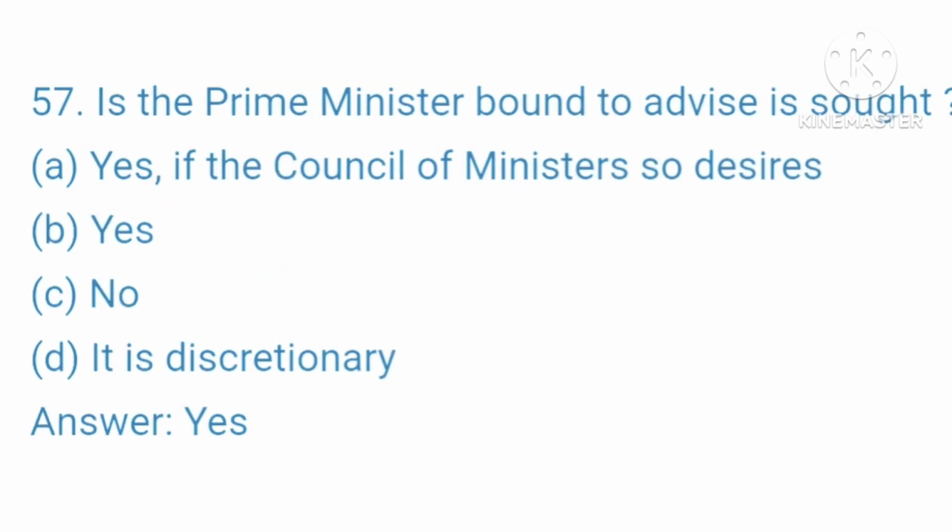57. Is the Prime Minister bound to give advice if it is sought? A. Yes, if the Council of Ministers so desires. B. Yes. D. It is discretionary. Your right answer is yes.